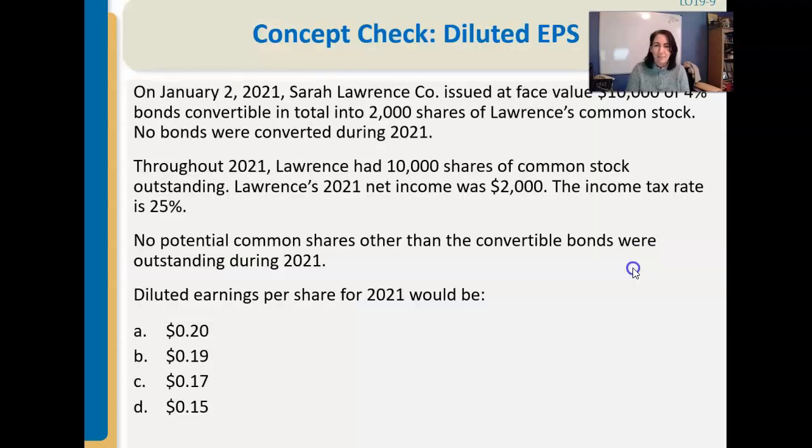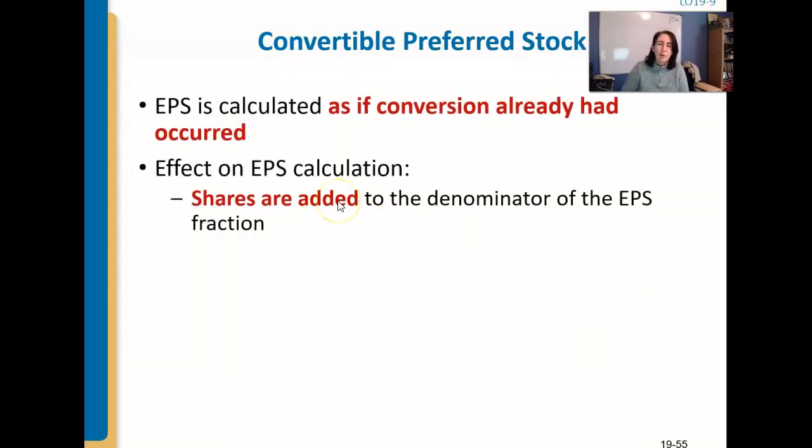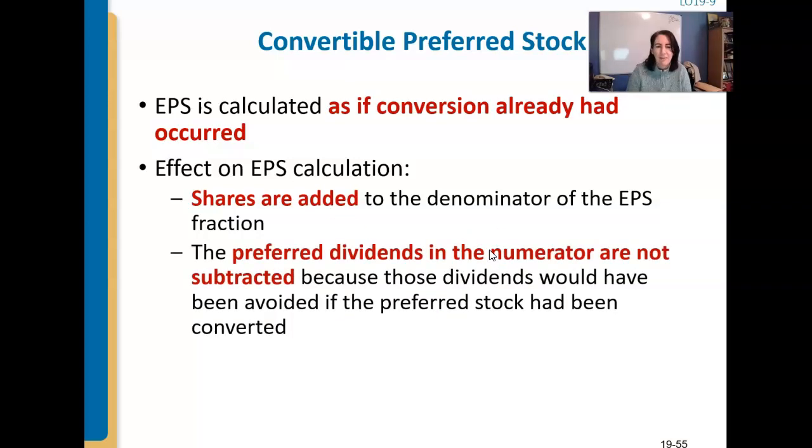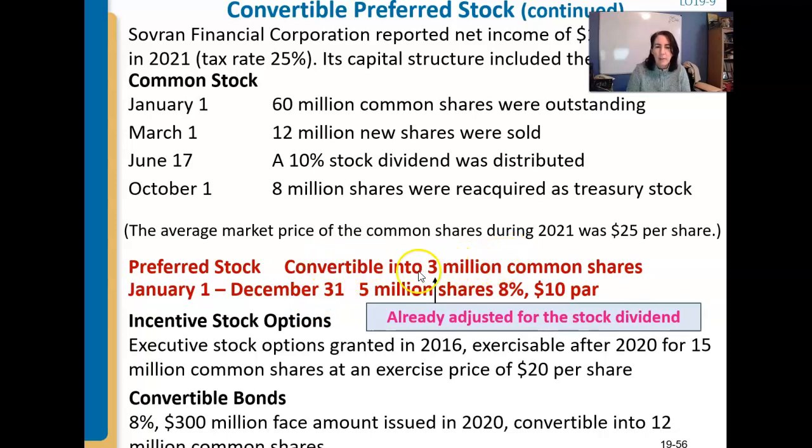Again, you guys can do this on your own. All right, convertible preferred stock. Last one, I think. What if we convert preferred stock? Then we wouldn't have preferred dividends in the numerator. So we have all the same crazy information, but one more piece: that preferred stock is now convertible into 3 million common shares of stock.